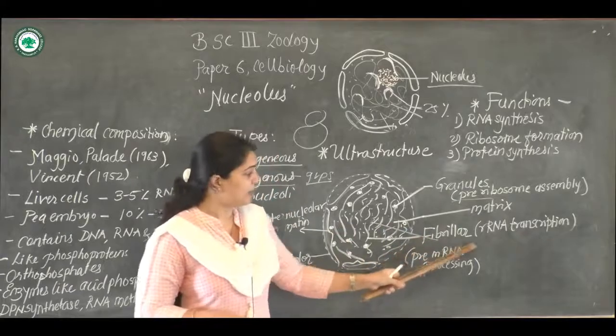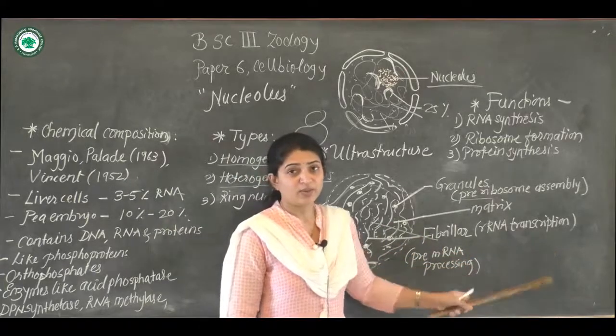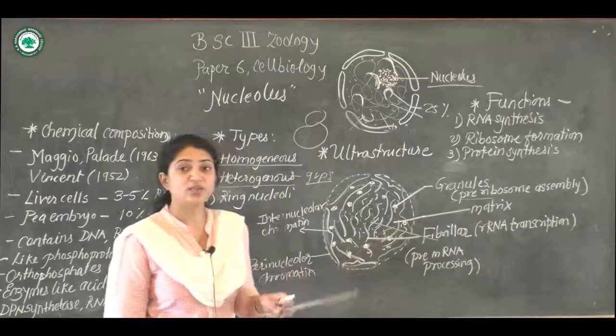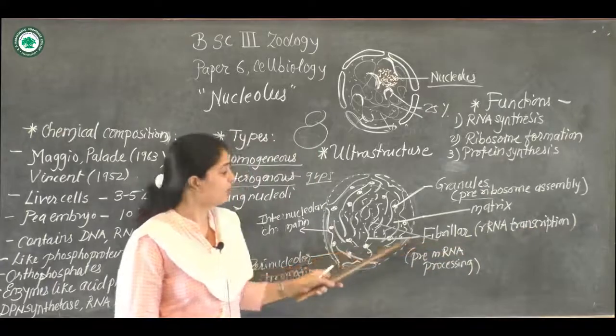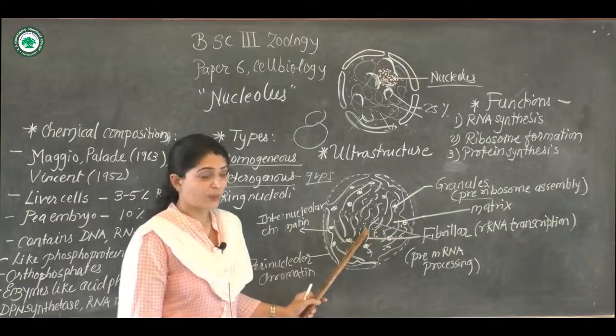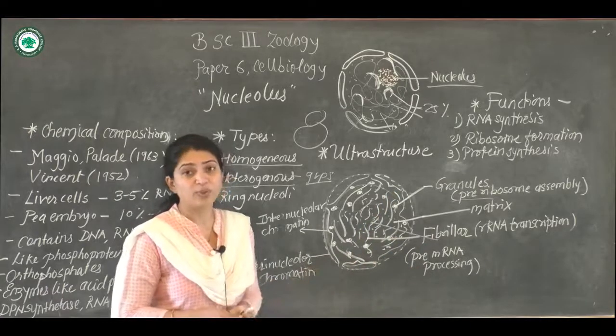Next, the fibrillar portion helps in rRNA transcription, to carry out further synthesis of ribosomes. So rRNA transcription is done in the fibrillar portion, and these granules and fibrillar are made up of ribonucleoproteins.